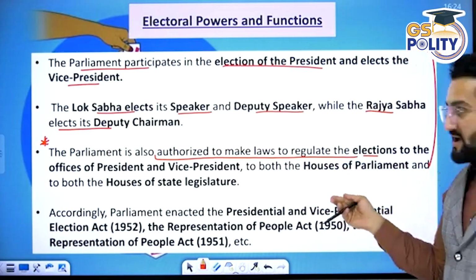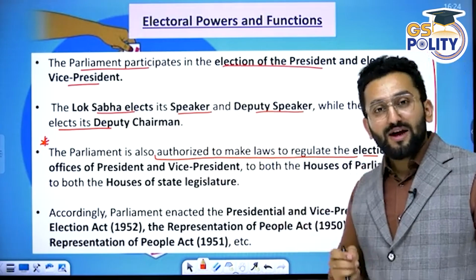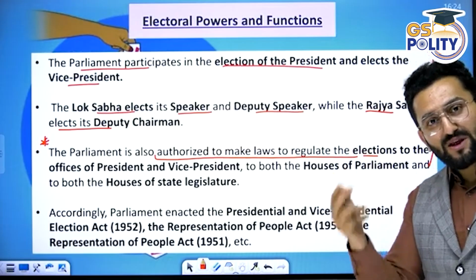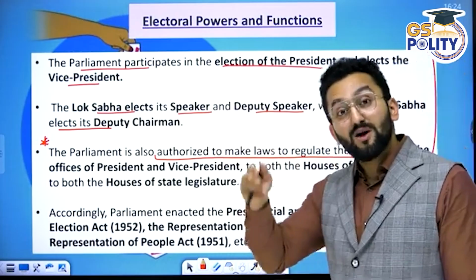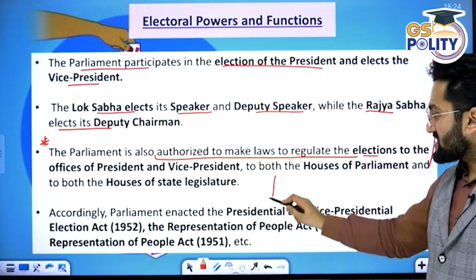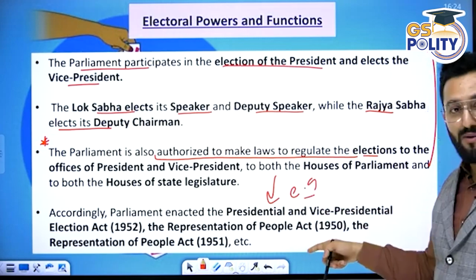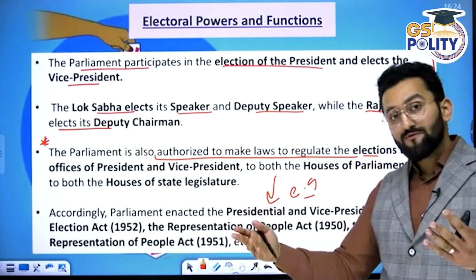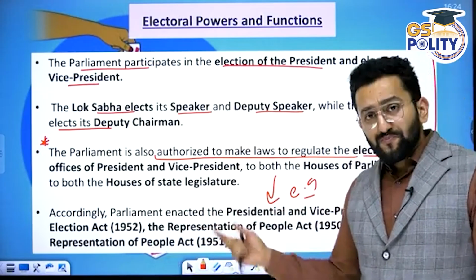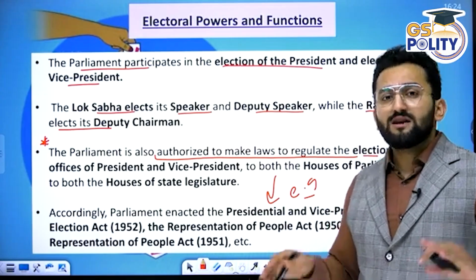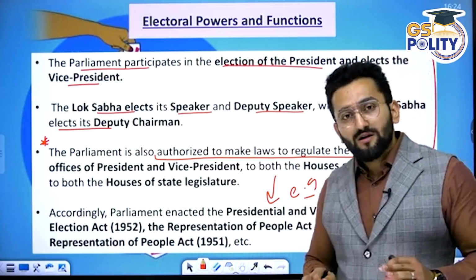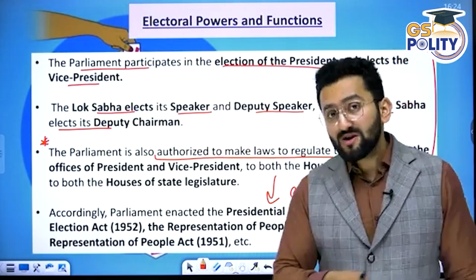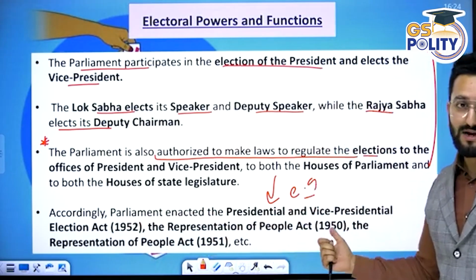Clear? Apart from this, Parliament is also authorized to make law to regulate the elections of president, vice president, Lok Sabha, Rajya Sabha, state legislative assembly. And for this, you can consider these as examples. For example, the Presidential and Vice Presidential Election Act 1952 means how we are going to have these presidential elections, because in our constitution, how the president is going to be elected and what the qualifications are, these things are mentioned, but specifically how the procedure is going to be followed is mentioned in this act.